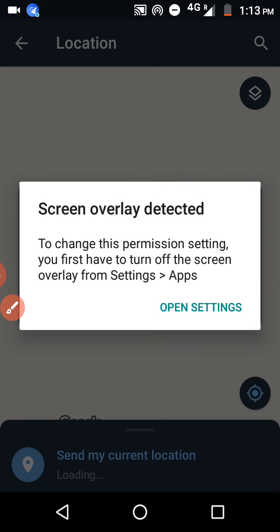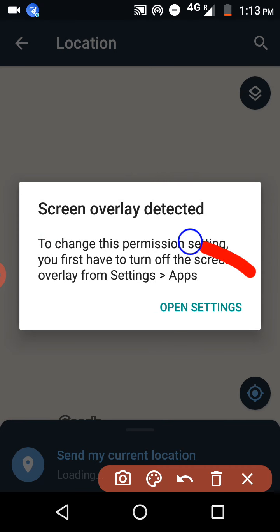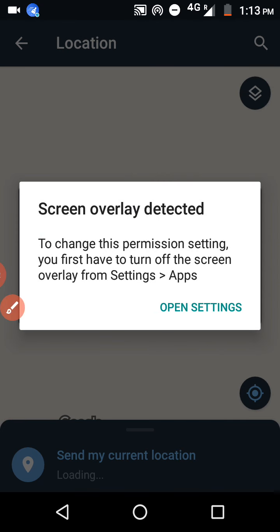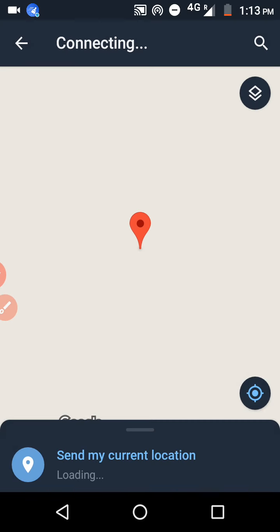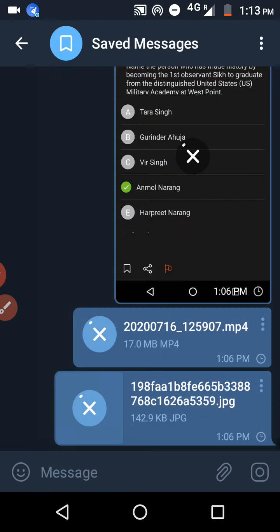Open settings. You have to enable screen overlay detected. So open settings and apps. In that you have to enable this feature. So you would have noticed it, right? In WhatsApp also they have provided this feature, meaning live location sharing or location sharing for up to some time. It's also an important feature.